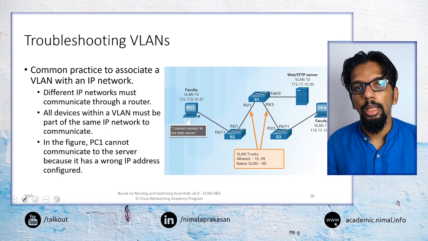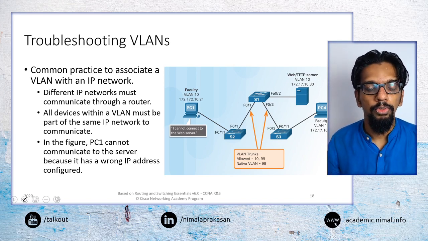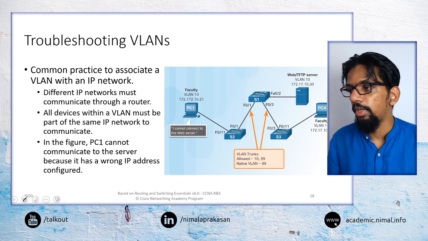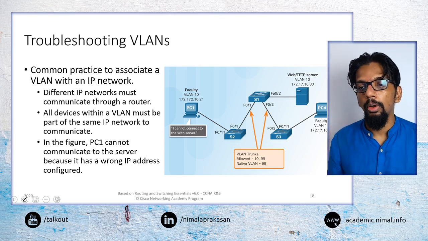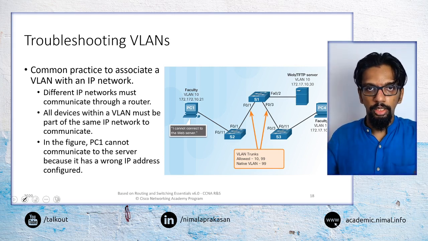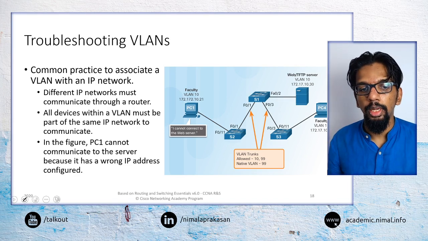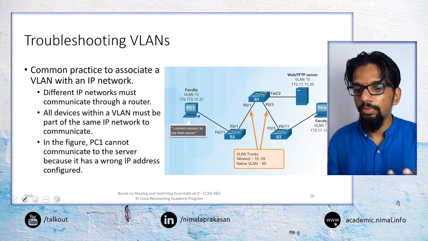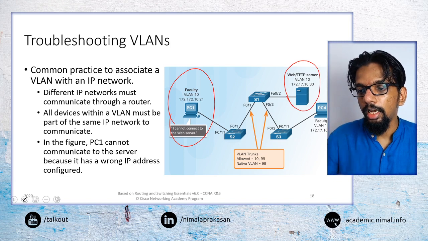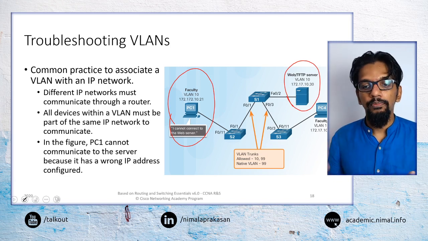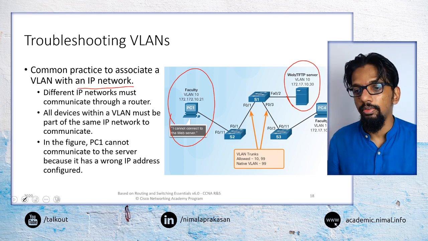So now let's look at some of the typical issues that we may encounter when we are working with VLANs. One of the main things that we have to think about is that when we configure VLANs, even though the devices may be located in different places, they still need to be part of the same IP network. Say if this is VLAN 10 and that is VLAN 10, every device on VLAN 10 needs to be on the same IP network.